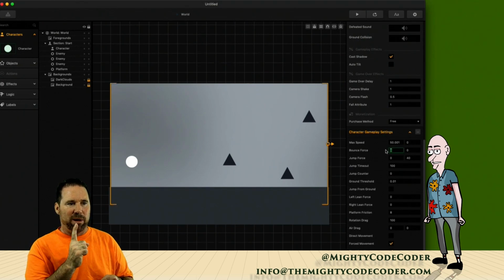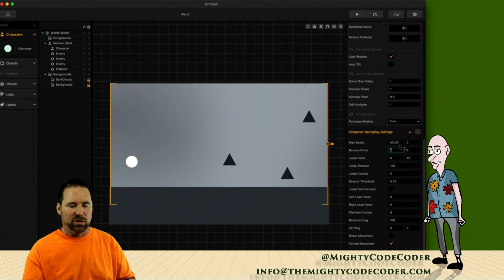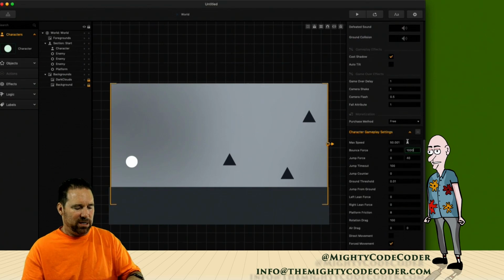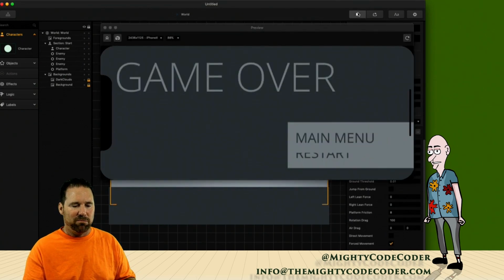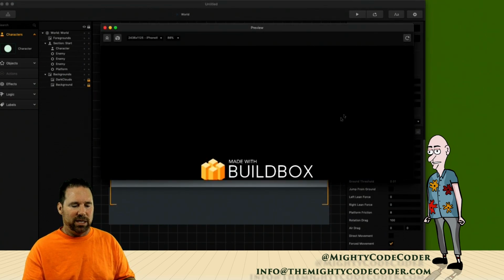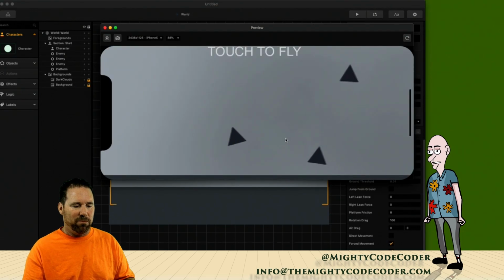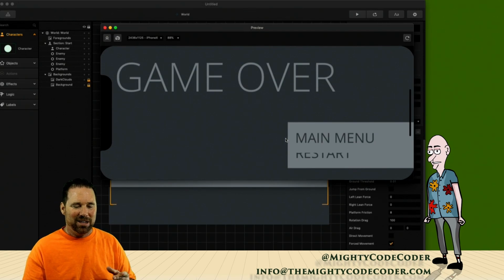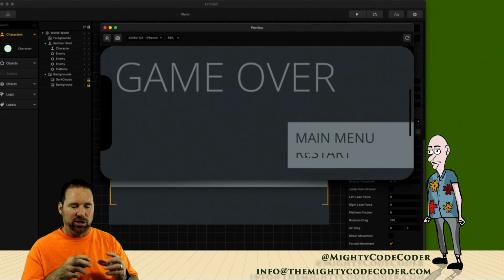Okay, bounce here would be the y-axis, going straight up. So we want to play there, and if I go 1,000, to really see what this bounce force does and play it, you're going to see that when I bounce, boop, I go up 1,000. I come down somewhere out of the stratosphere. So that's bounce force. Remember, that's bouncing, not jumping, bouncing. So you'll see when he hits the ground, he bounces off it.